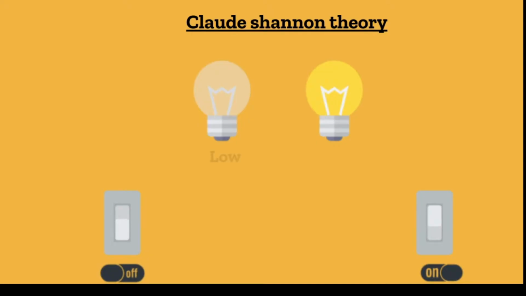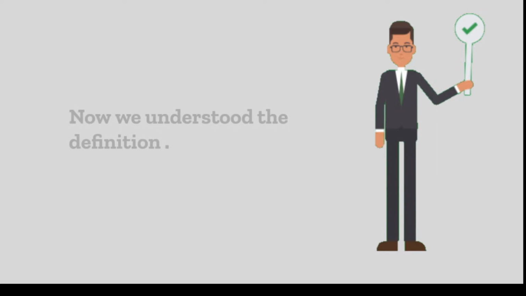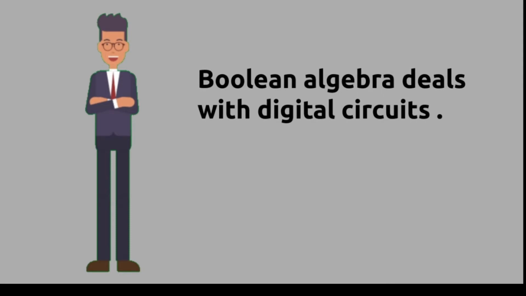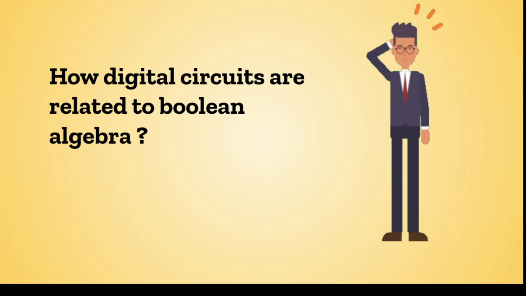However, Claude Shannon from MIT had made a relationship between the Boolean algebra and the digital circuits. His theory states that if the circuit is on, then it is in high state, and if it is off, then it is in low state. I think now we can understand the definition of Boolean algebra. So now let us try to elaborate the sentence Boolean algebra deals with digital circuits. Let's exactly know how digital circuits are related to Boolean algebra.